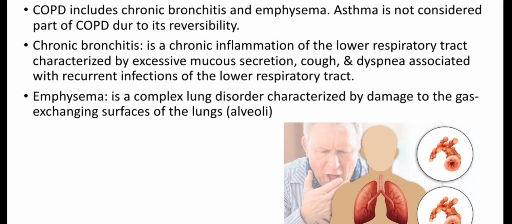Chronic bronchitis. Let's discuss what is chronic bronchitis. Chronic bronchitis is a chronic inflammation of the lower respiratory tract characterized by excessive mucus secretion, cough, and dyspnea associated with recurrent infection of the lower respiratory tract. Emphysema. Emphysema is a complex lung disorder characterized by damage to the gas exchange surfaces of the lung, that is alveoli.